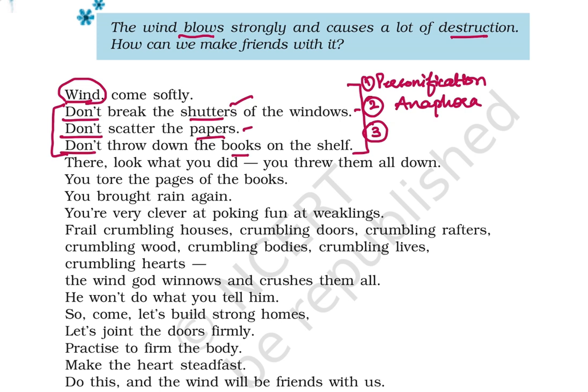Okay, now the third device, I guess every one of you must have guessed it in your mind. See, when you talk about the wind, the destruction, the various things, it's actually creating chaos around, maybe breaking down the windows, or maybe the papers are just flying around and the books are just toppling down from the shelves. Now what is it creating? It's creating an image in your mind. So that means we have the third poetic device, that is imagery. So children, I hope these 3 devices along with the first 4 lines of the poem are clear to you.